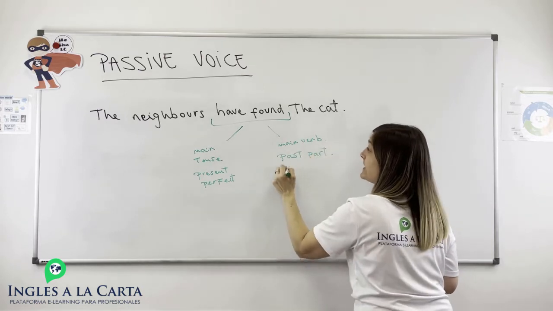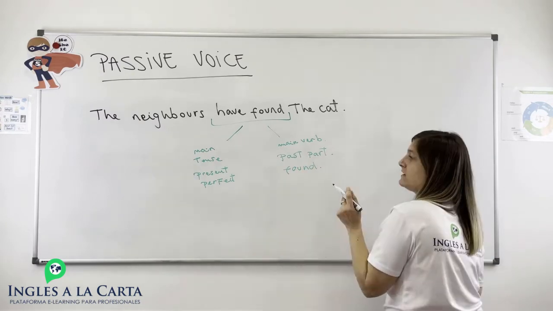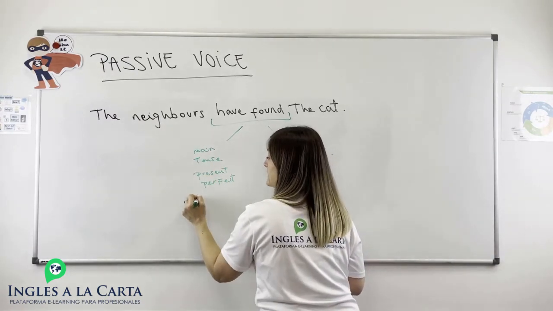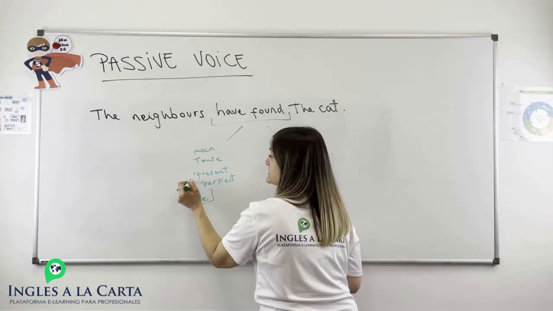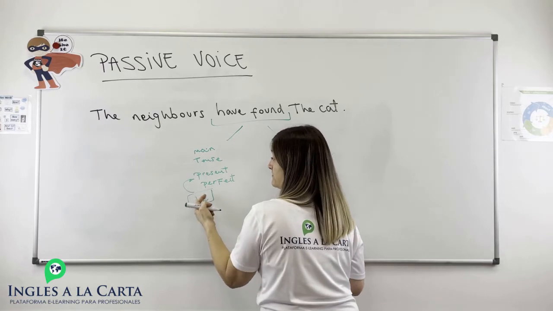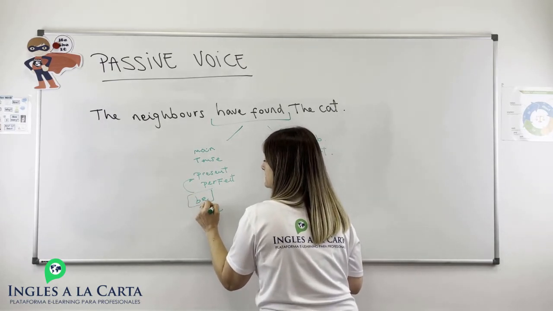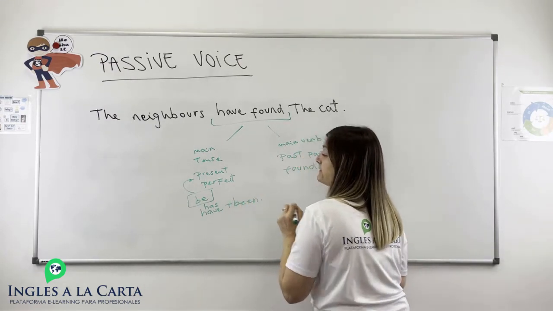It's going to be find. The verb is find, found, found. Okay, and we need to have the verb to be in the present perfect. So the present perfect is formed by have or has, and the verb to be and past participle.